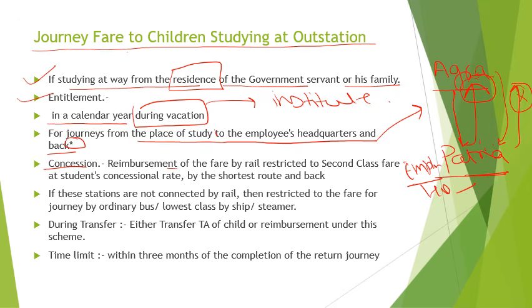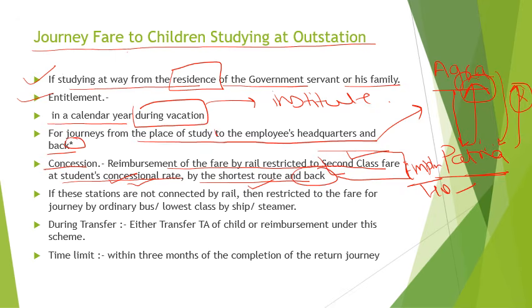Reimbursement of the fare by rail is restricted to second class. Second class fare will be given at student concessional rates. If any railway is providing a student concessional rate, it will be reimbursed, by the shortest route. So these are the important points: second class fare, student concessional rate, and the shortest route and back.